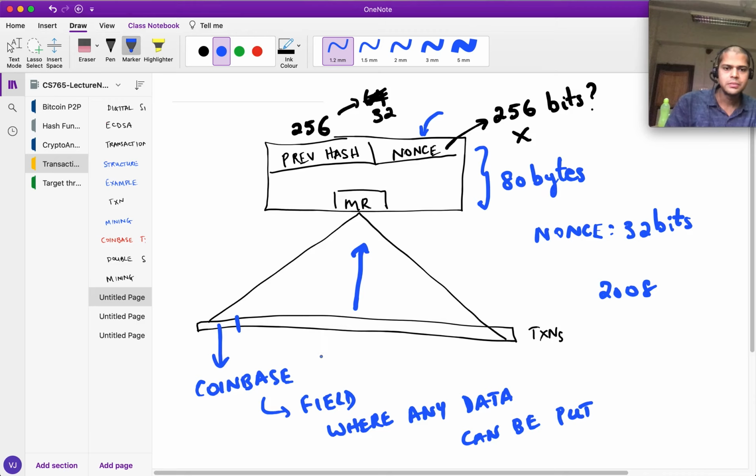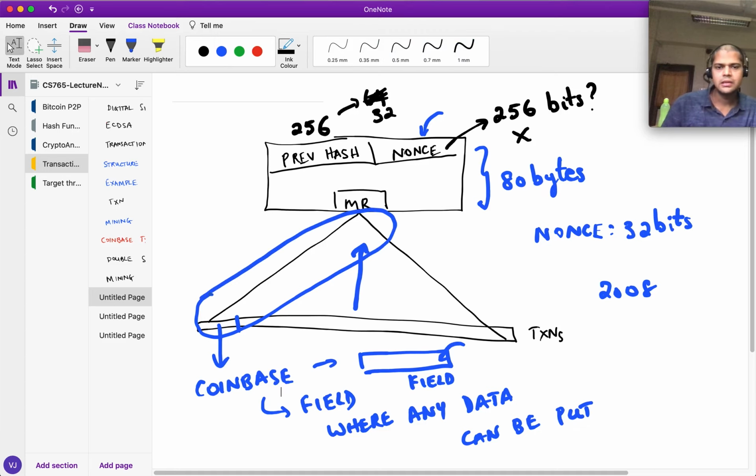But anyway, suppose you have this field in the Coinbase. What the miner would do is he would change some bits in this, reconstruct the Merkle tree, change the Merkle root, and then start the game again, change the nonces. Of course he doesn't have to reconstruct the entire tree, but he would have to change at least a part of it, at least these nodes on, let's say, one of the branches going up to the root, right? The rest of them would stay the same because the transactions are not being modified.